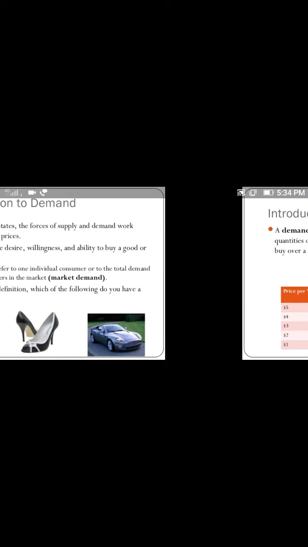If you have the desire to buy shoes, you have the willingness to buy shoes, and you don't have the money to buy the shoes, this is also not the definition of demand. And the third, if you have the willingness, ability, and desire to buy, and you have the money to buy the good, here the mobile, that's the correct definition of demand. So demand means you must have desire, willingness, and ability to buy a good or service. That is known as demand.